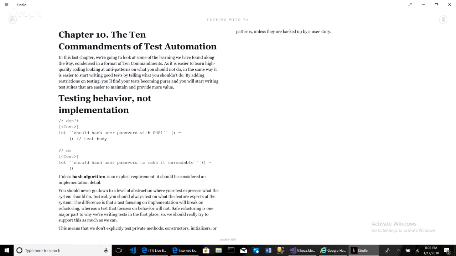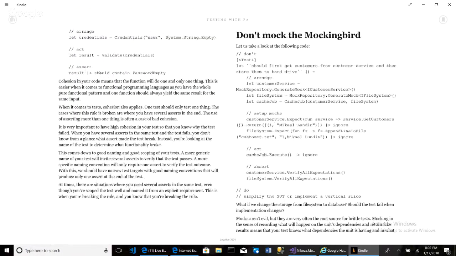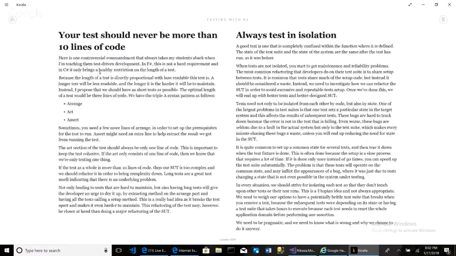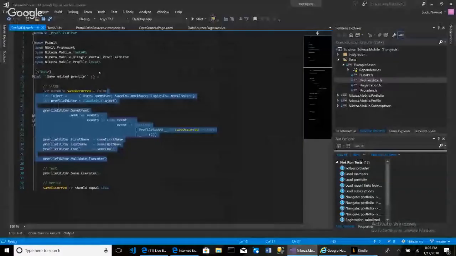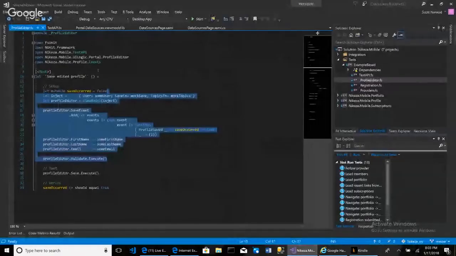Testing behavior, not implementation. Using ubiquitous language in your test name. Asserting one thing in your test. Don't mock the mockingbird. Always refactor your system under test. Your test should never be more than 10 lines of code. And that's what I was considering. Back in my memory, I knew that there was something I was violating based on these 10 commandments of unit testing, when I saw this code right here, because this is obviously more than 10 lines of code.